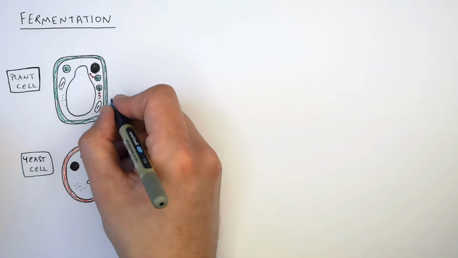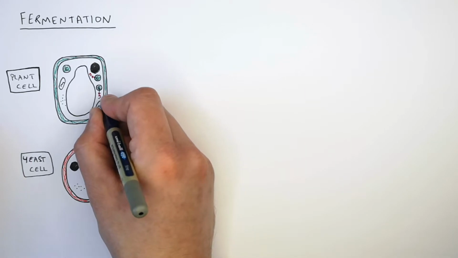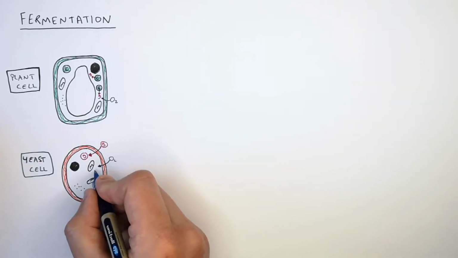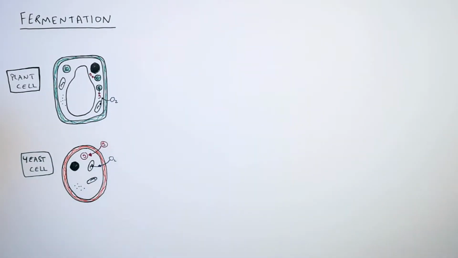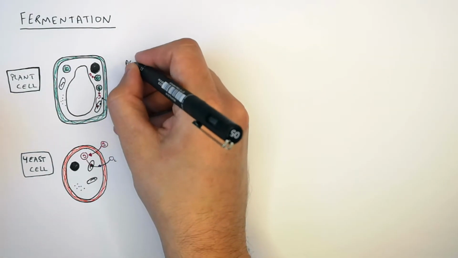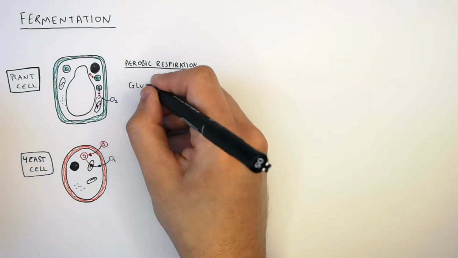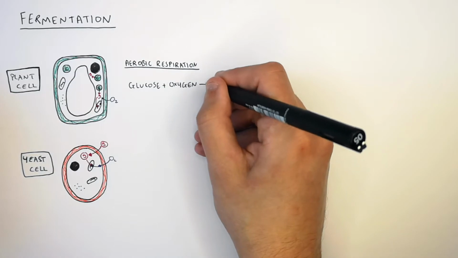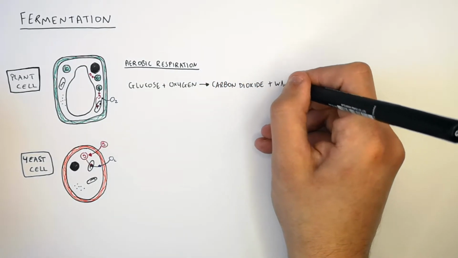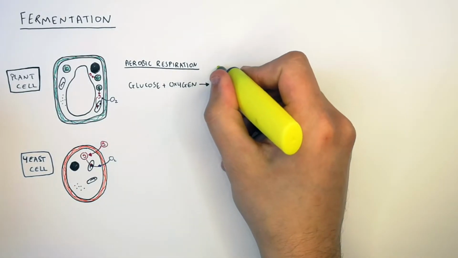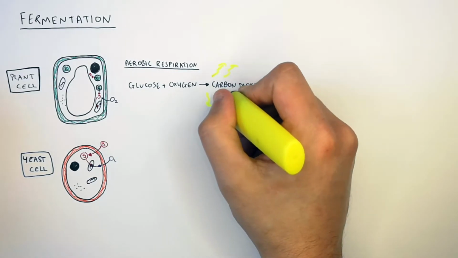Both plant cells and yeast cells require oxygen for aerobic respiration. That means that their mitochondria can release energy for the cell's functions. So what I've just shown you here is aerobic respiration in plant and yeast cells, whereby glucose and oxygen react to form carbon dioxide and water, and there is going to be an energy release from the mitochondria during this process.